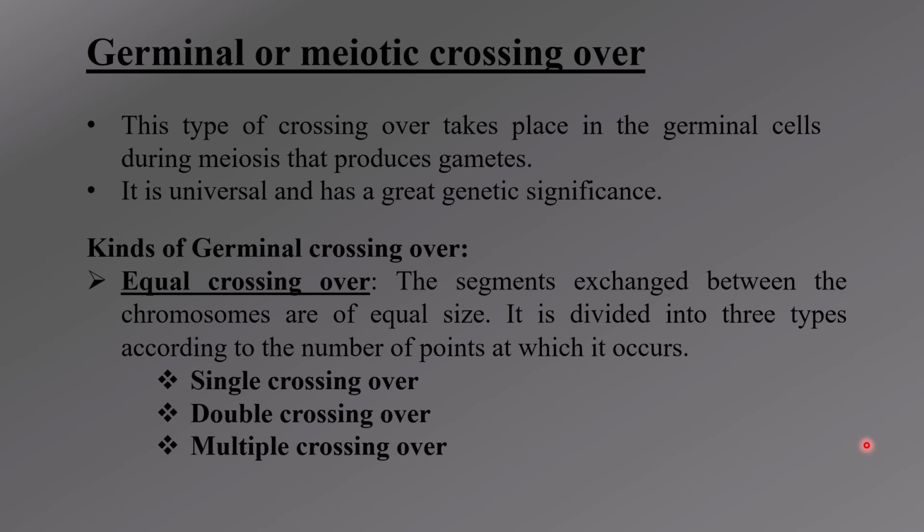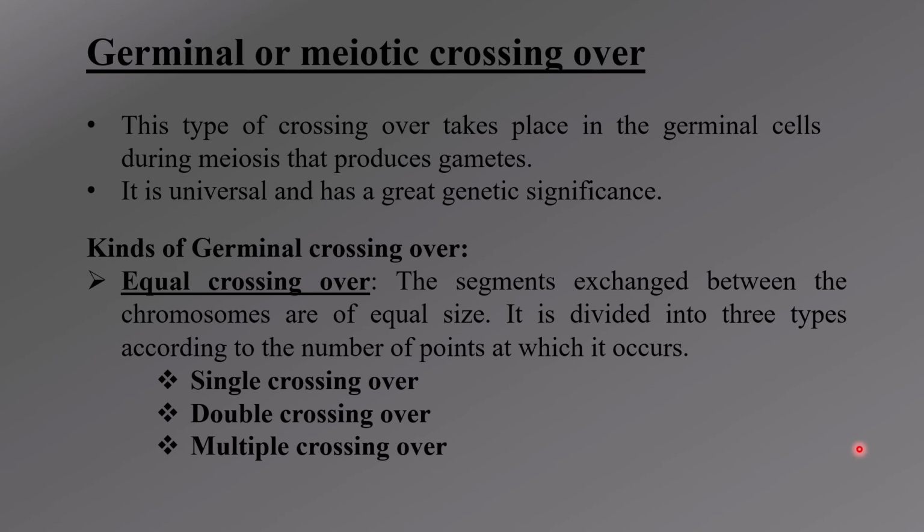The second type is called germinal or meiotic crossing over. As the name indicates, this takes place in the germinal cells during the process of meiosis, the cell division phase. These germinal cells will produce the gametes. Once the crossing over happens in these cells, recombination occurs.